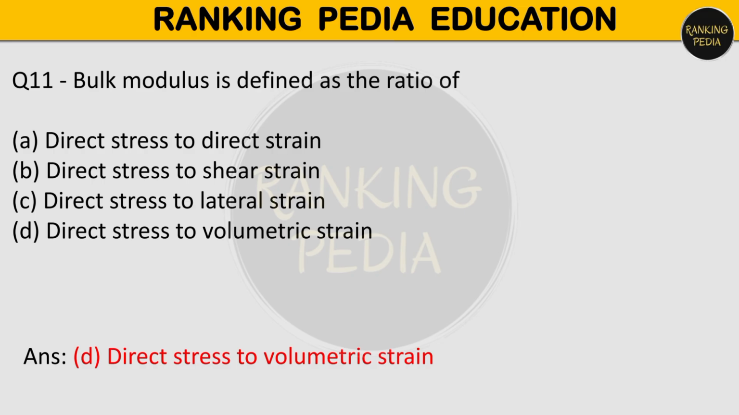Bulk modulus is the ratio of direct stress to the volumetric strain, whereas your Young's modulus is what? Ratio of direct stress to linear strain. Modulus of rigidity is the ratio of shear stress to shear strain.